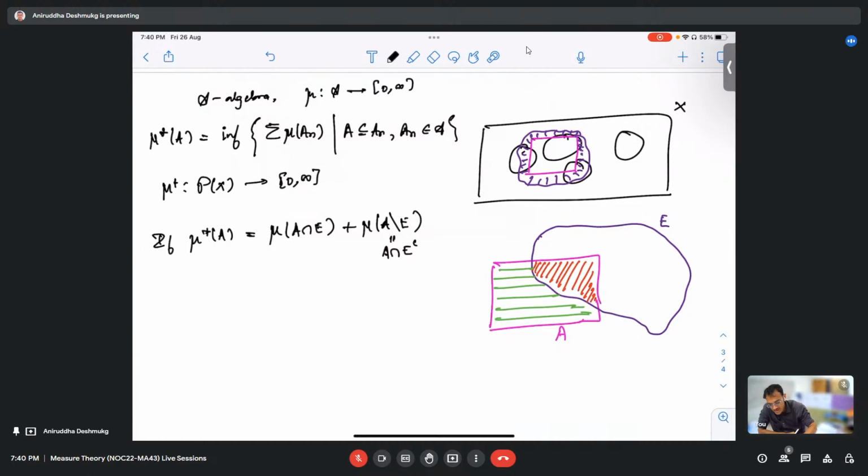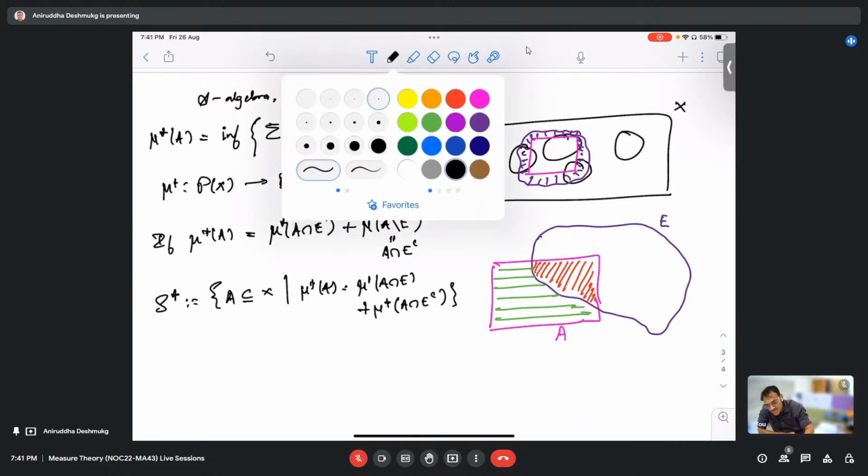Then I collect all those subsets of X such that mu star of A is equal to mu star of A intersection E plus mu star of A intersection E complement, and I call these measurable sets.